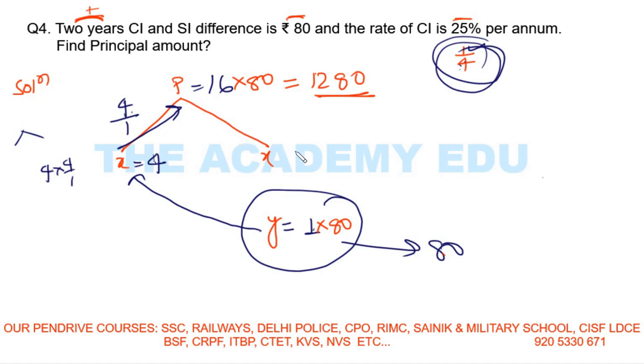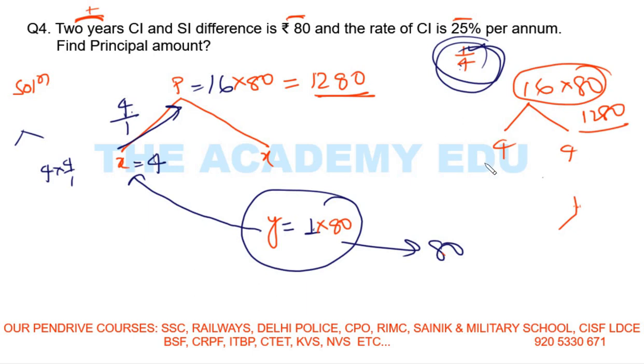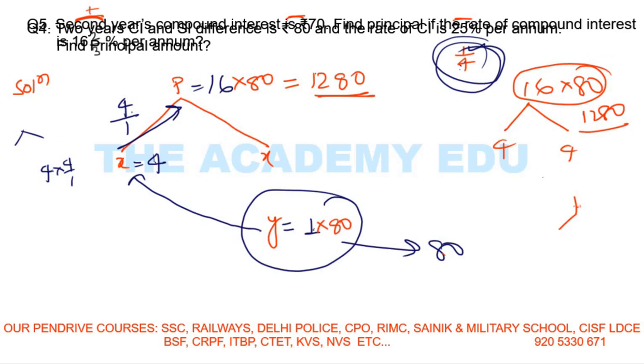Got it? When this chapter is over, there is no need to write p and x every time. I will just write 1, 4, 4, 16. So this is 80, so I need to multiply 80 here. Multiply 80 here also, and you get 1280 as the answer. I am writing p, x and y to make you understand the question. Now come to the next question.